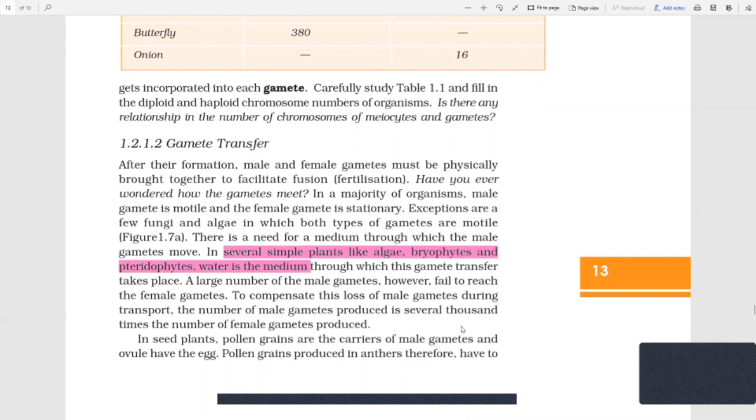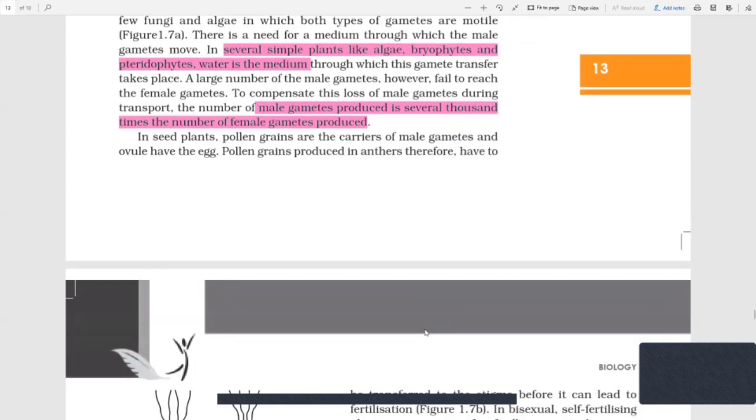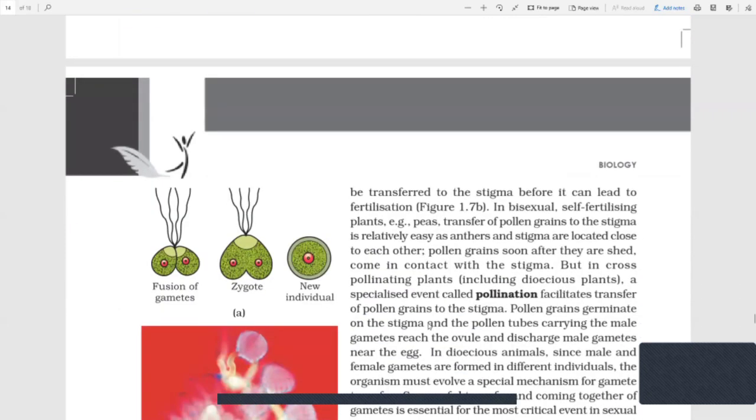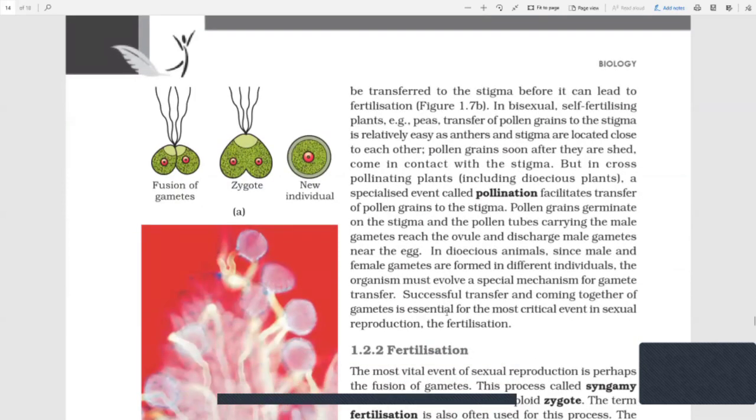We also learned an interesting fact that male gametes are produced in several thousand times the number of female gametes. Water is a medium, but there is also a fascinating phenomenon that comes into view over here, which is pollination. Pollination only takes place in cross-pollinating plants, whereas in self-pollinating plants, the gametes are very close to each other, so they don't need any transfer.